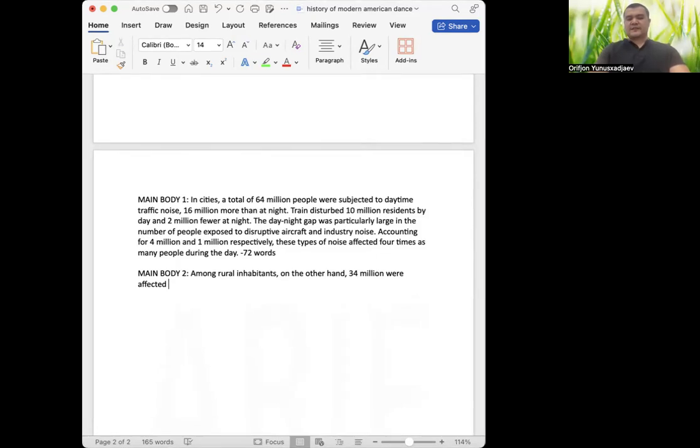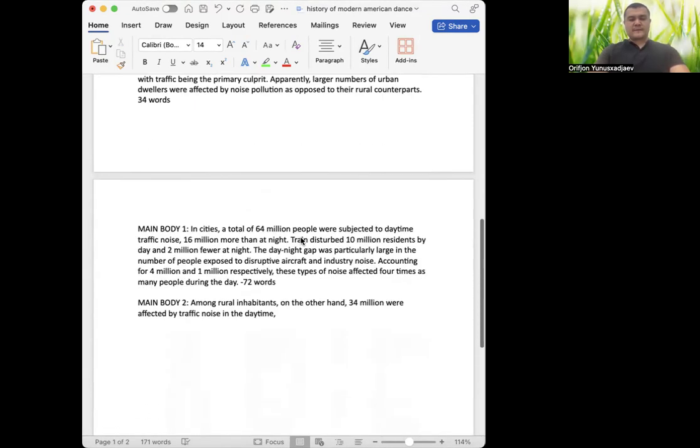Anyways, among rural inhabitants, on the other hand, 34 million were affected by traffic noise, right? In the daytime. I remember writing this expression in my introduction, so it's the second time I'm repeating it. 34 million affected by traffic noise in the daytime. And then I'm going to talk about 24.